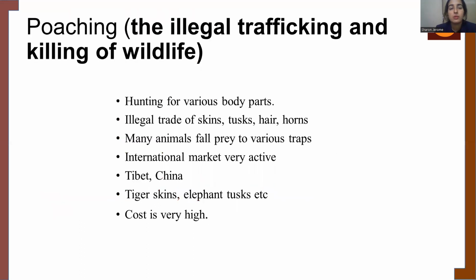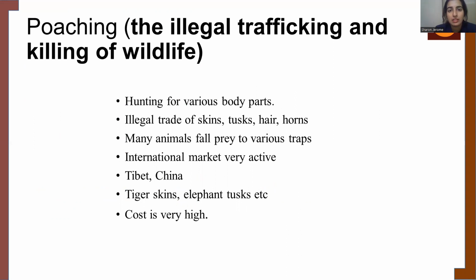Now when we talk about the other threat, that is poaching, it is the illegal trafficking and killing of wildlife. We can say that it is mainly done for profit or for money because of the greed of humans.